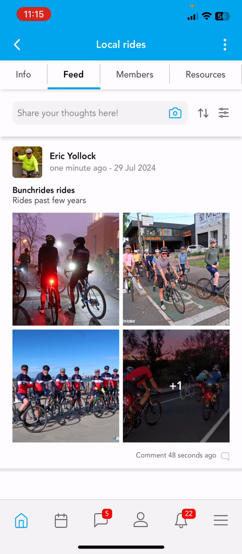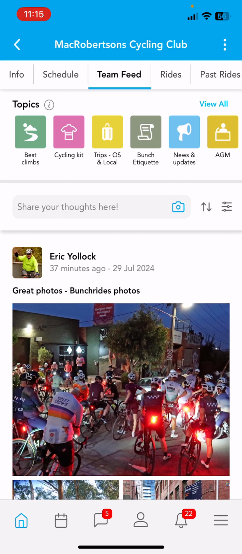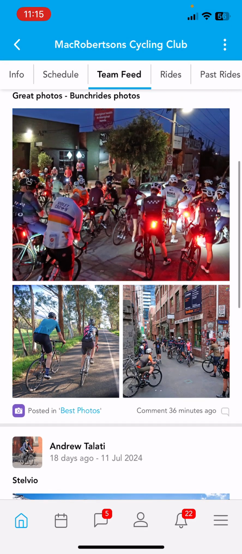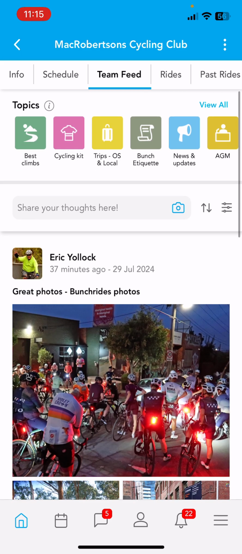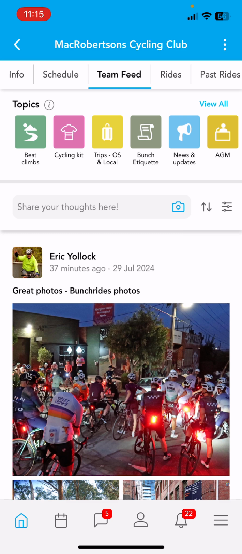And the great thing is that this will be aggregated into the team feed. So I'm going to team feed. You see it up on the top there. You can see where it's the topic, which is called best photos. You can see when it was posted. And again, you can just filter by those posts or those topics that you want to see.